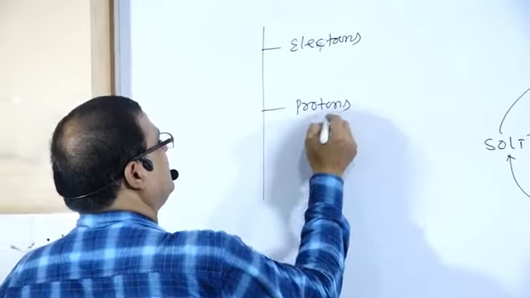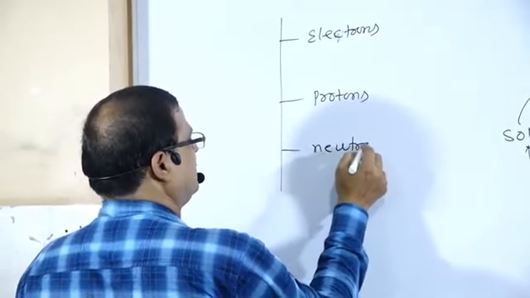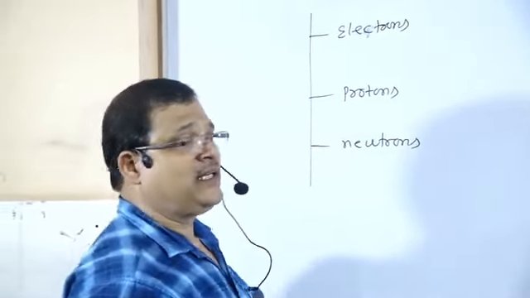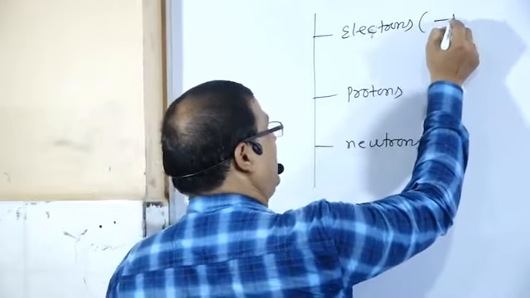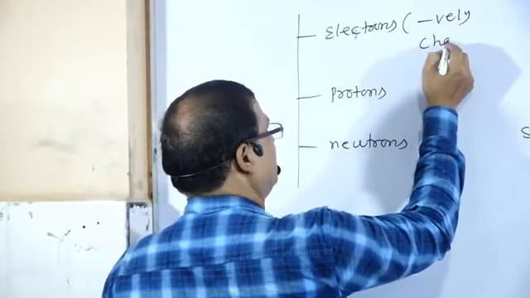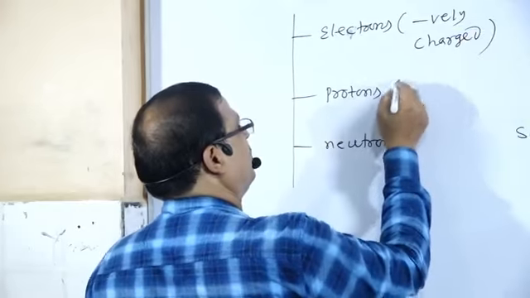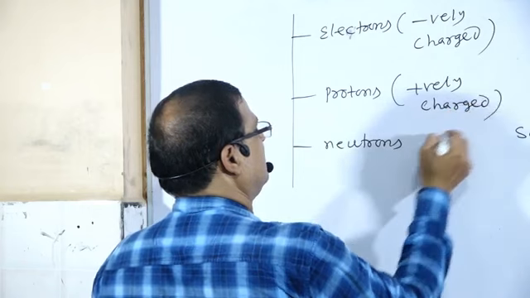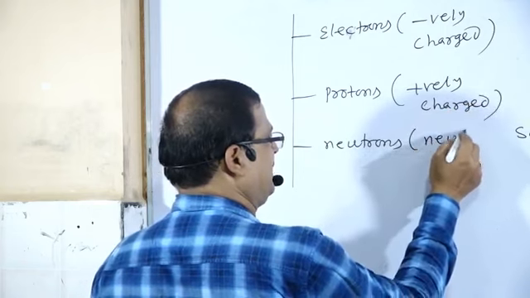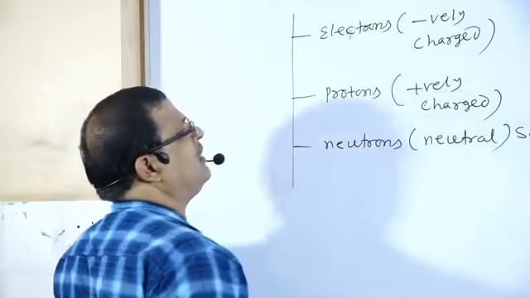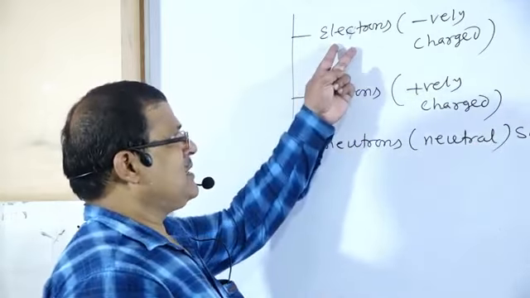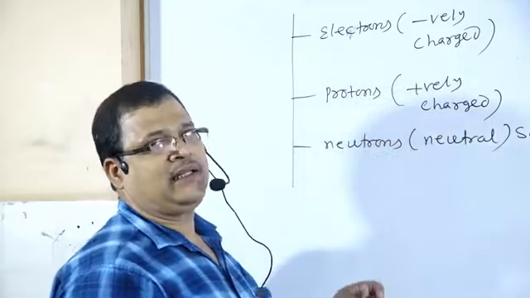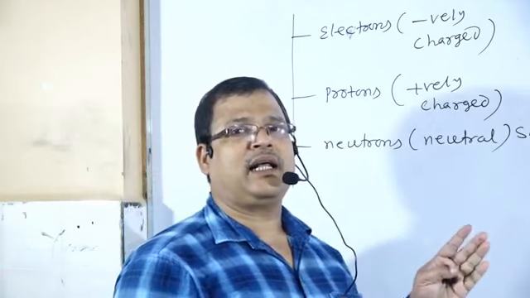Electrons are negatively charged, protons are positively charged, and neutrons are chargeless, or neutral in nature. So electrons are negatively charged particles, protons are positively charged particles, and neutrons are neutral. These are the fundamental particles present in an atom.